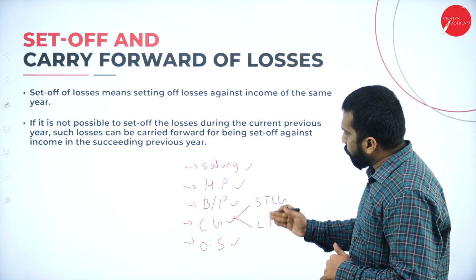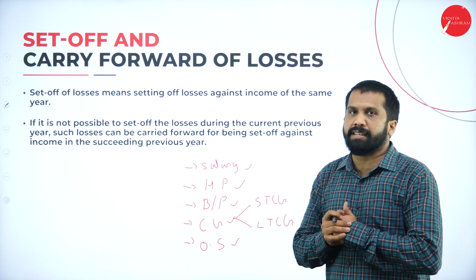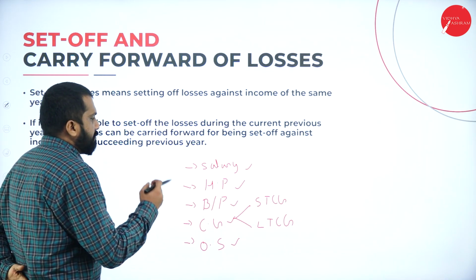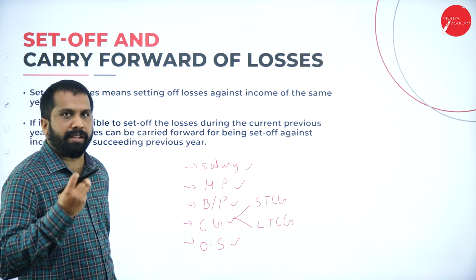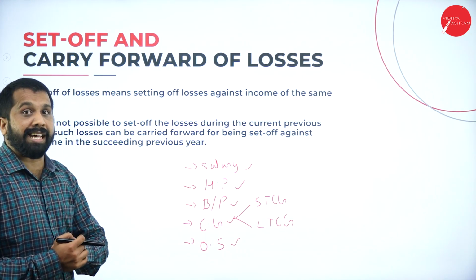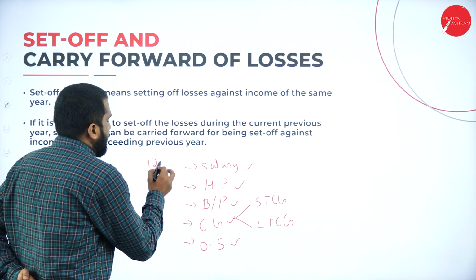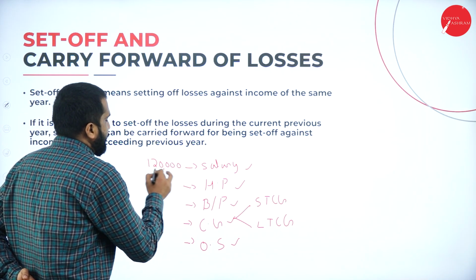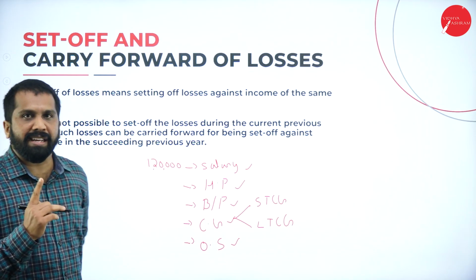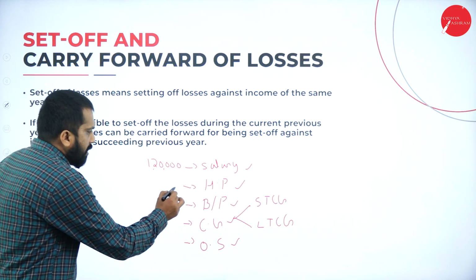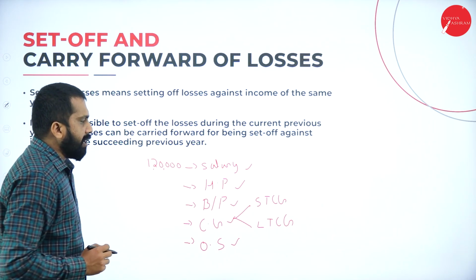Now, total we have 5 heads here. For example, salary. You can take example of mine only. If I get 10,000 salary per month, what is my salary? 1,20,000 per annum. Now, house property.